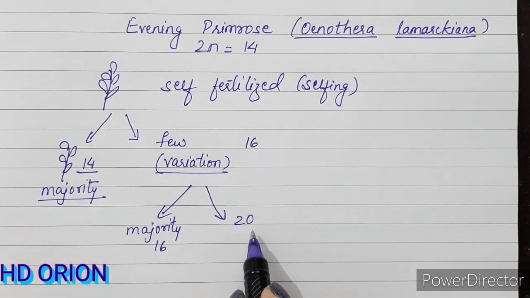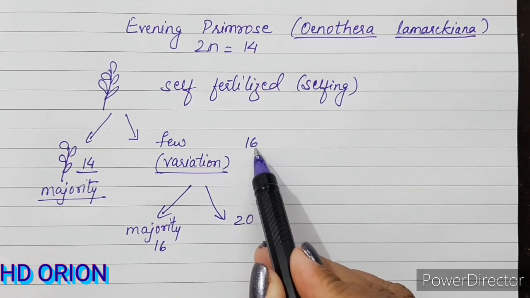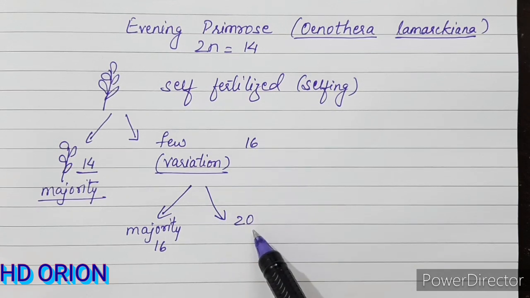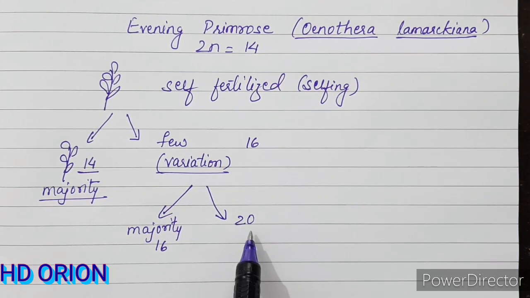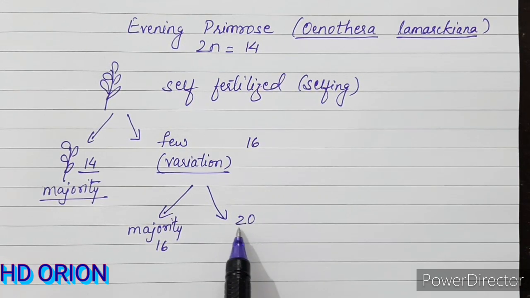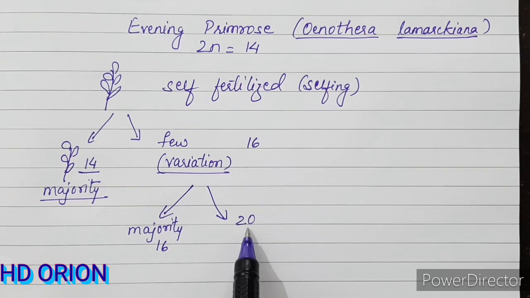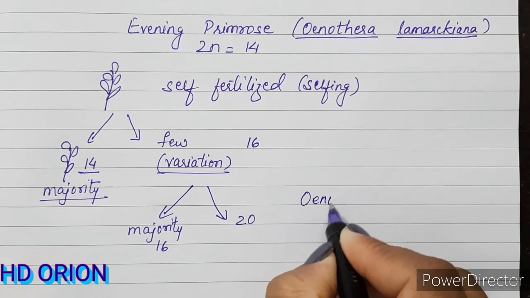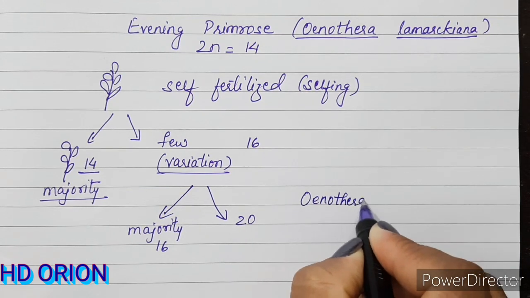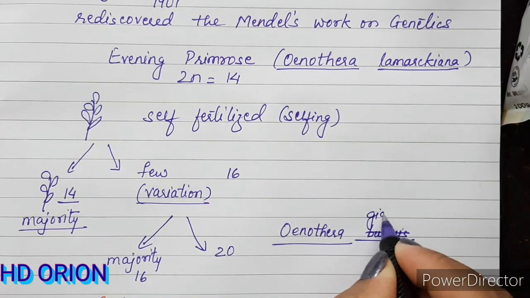What is mutation? We know mutation is actually a change in the genetic material, the genetic makeup of an organism. So he found that each time the chromosomal number was increasing, he called it mutation, and he said that this is the basis on which evolution is taking place. He even called the new type of plant, with ever-increasing chromosomal number, Oenothera gigas.